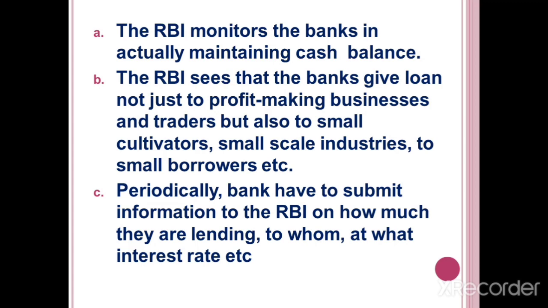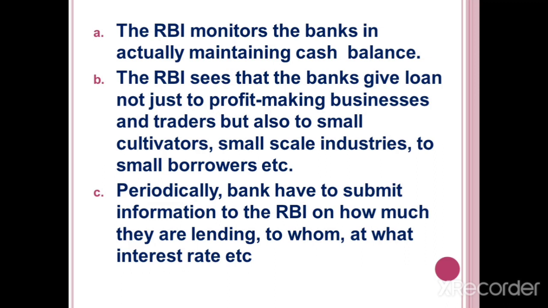This is the way the RBI supervises the formal sector. What are all the ways the RBI supervises the formal sector? First, the RBI monitors the banks in actually maintaining cash balance.